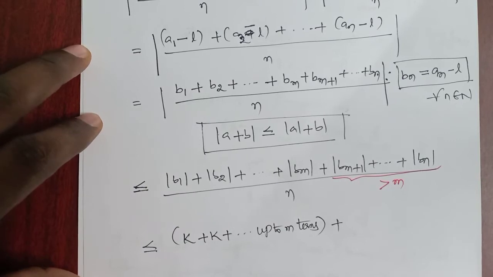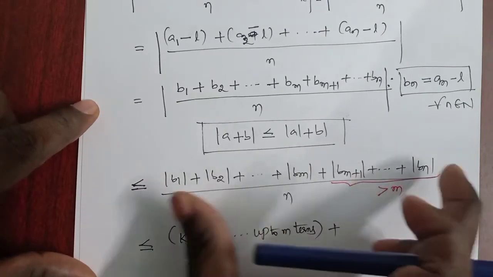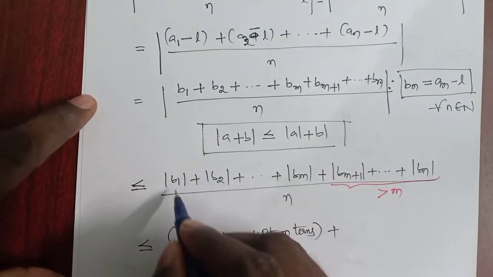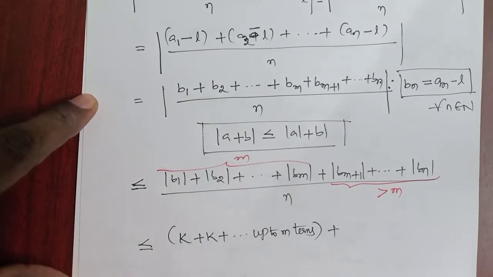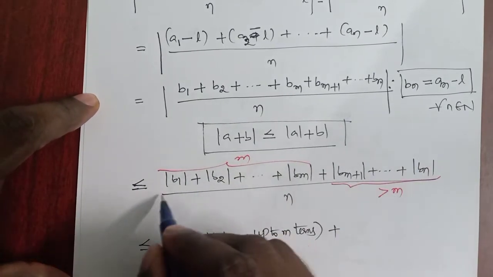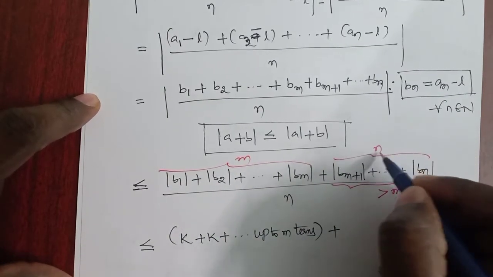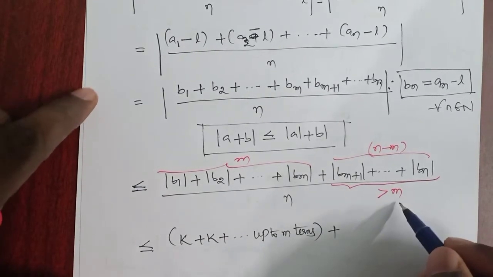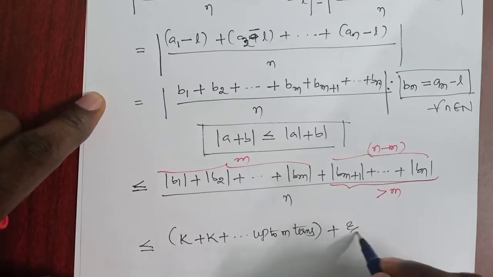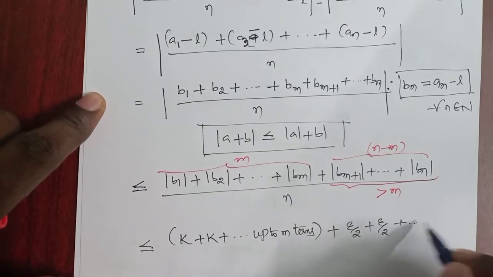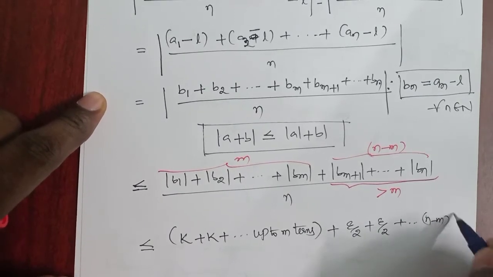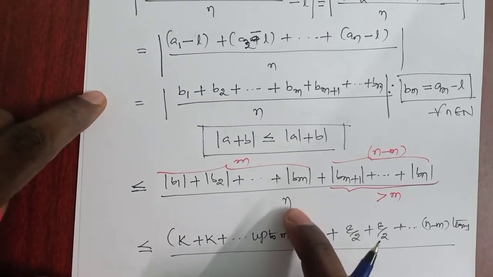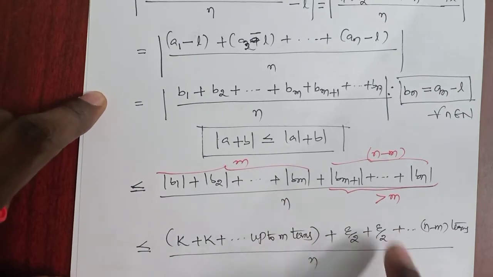plus, if it is m, total is n, then what about the remaining n minus m? See, here we have m terms, total is n terms, so what about the remaining? It is n minus m. So clearly for greater than m we have epsilon by 2. So epsilon by 2 plus epsilon by 2 plus and so on up to n minus m terms, whole divided by n. So no modulus for n. Why? Because n is a natural number, no need to take modulus.